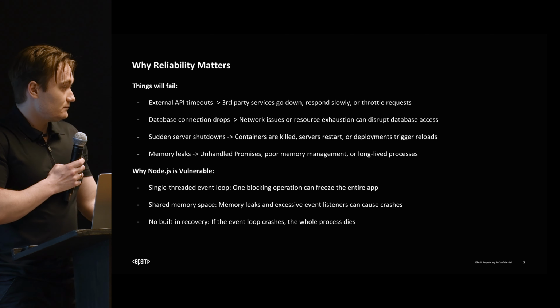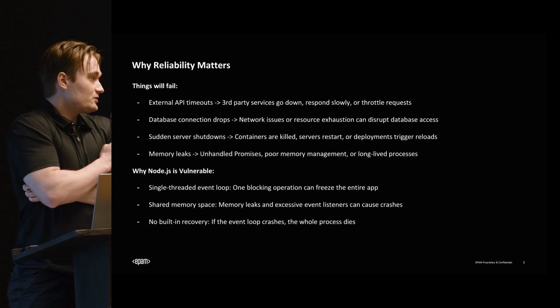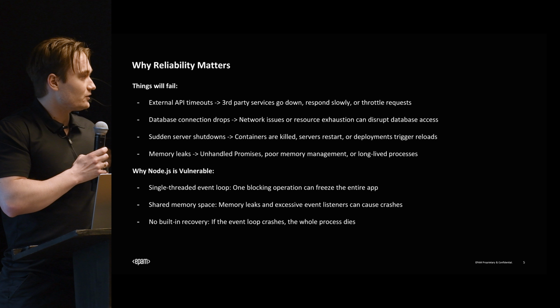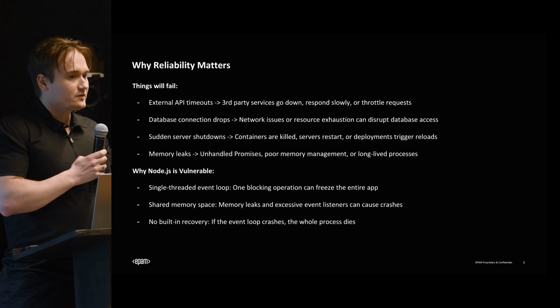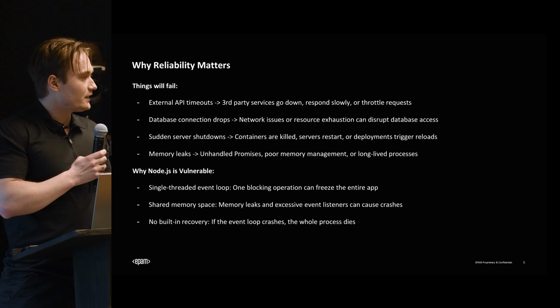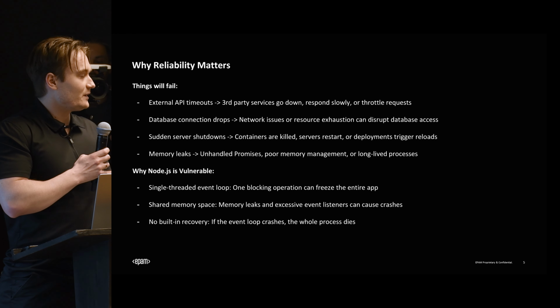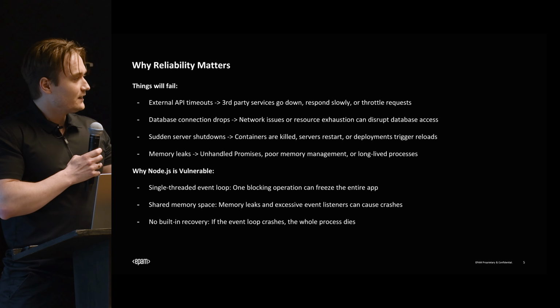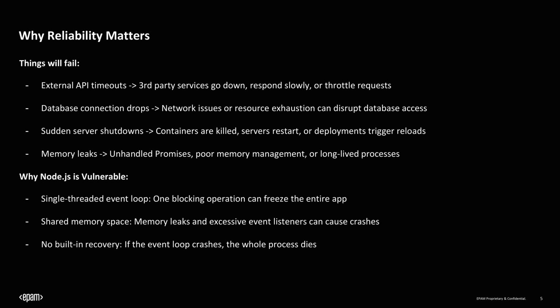It's a single-threaded system. There's a lot of memory leaks, a lot of things can go wrong. We can have unhandled promises, poor memory management, long-lived processes which don't finish. A lot of things can go wrong and also get stuck somewhere. In other languages, this is not as key of a feature because we can more predict how the memory is going to behave, but with Node.js, we throw some code in there and we know that it's going to create some objects and do some things, but we don't necessarily know how efficient it's going to be. That's why we talk about this reliability. Things can freeze, things can exit slowly. And we also have a shared memory space. So there's a lot of memory leaks going on here.